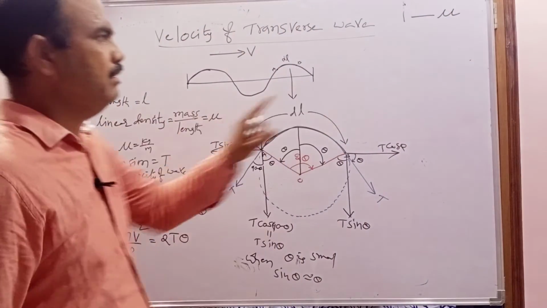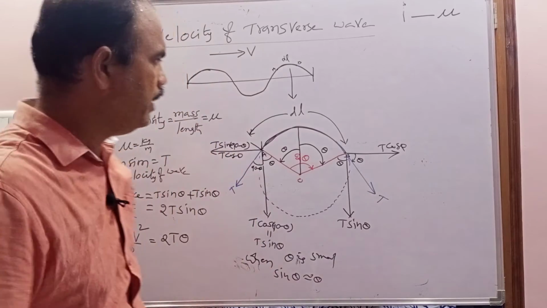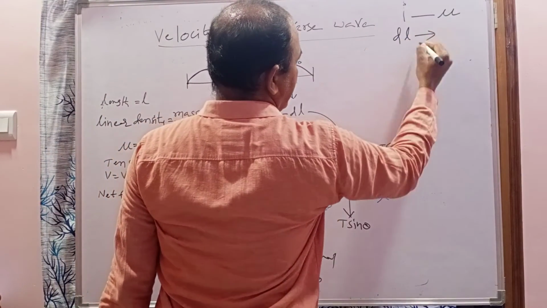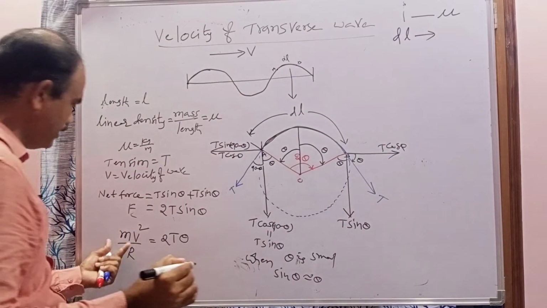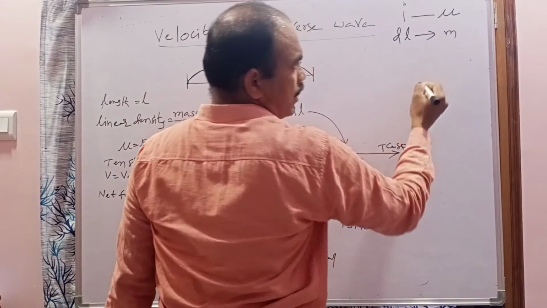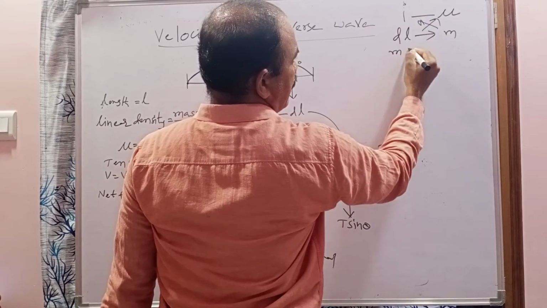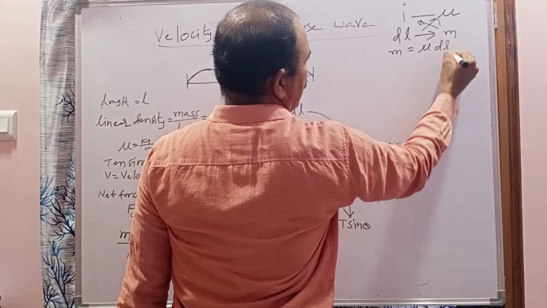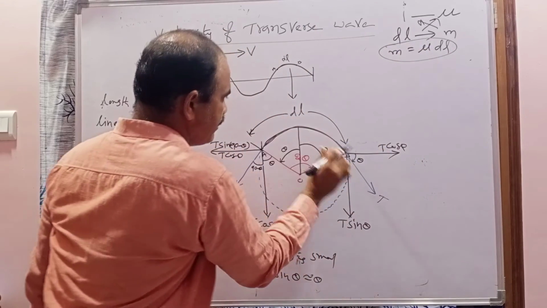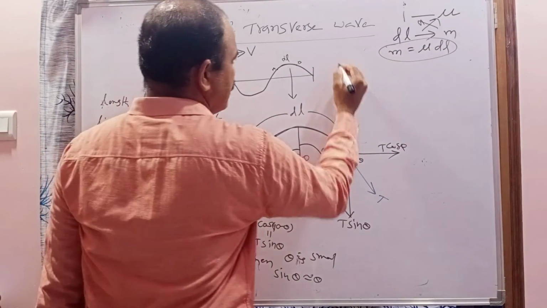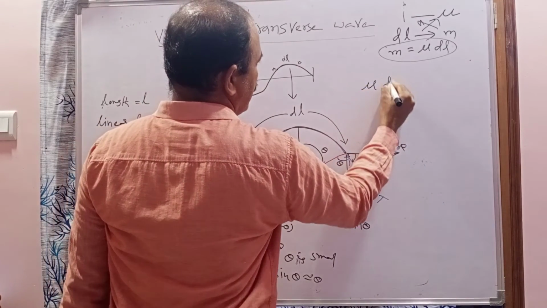For 1 meter, what is the linear density? Mu. But this segment has how much length? dl length. So for dl length, what is the mass? We consider that mass is m here. So how can we find it? By doing the cross product: m into 1 equals mu dl. So this is the mass of this segment of the wire. Now substitute here. M means mu dl.